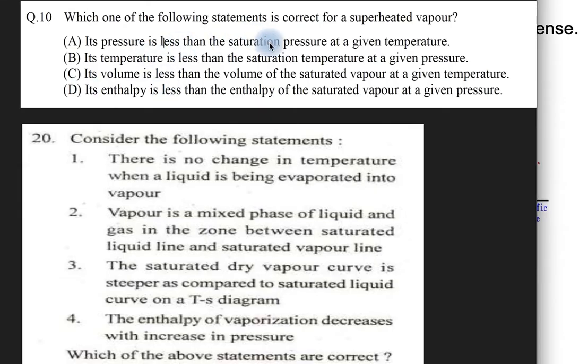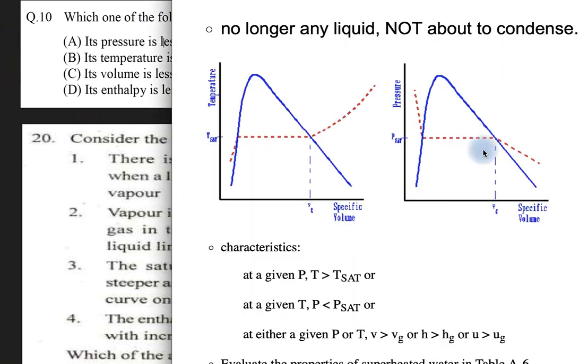Its pressure is less than the saturation pressure at a given temperature. Its temperature is less than the saturation temperature at a given pressure. At a given pressure, we know its temperature will be more than the saturation temperature. Its volume is less than the volume of saturated vapor. That is also wrong. Its enthalpy is less than the enthalpy of saturated vapor. This is also wrong. So its pressure is less than the saturation pressure at a given temperature.